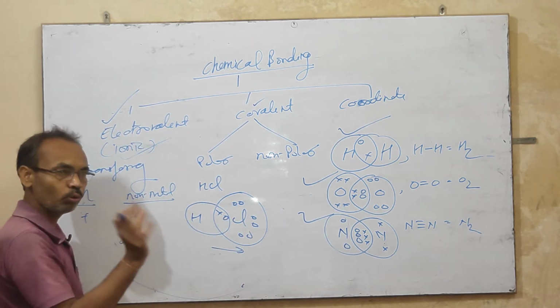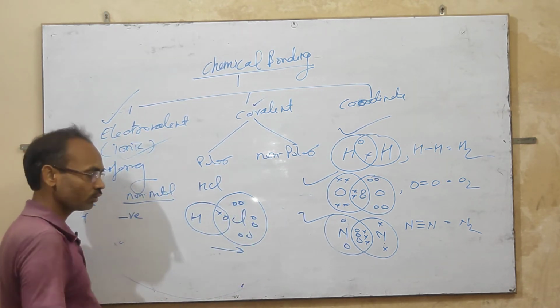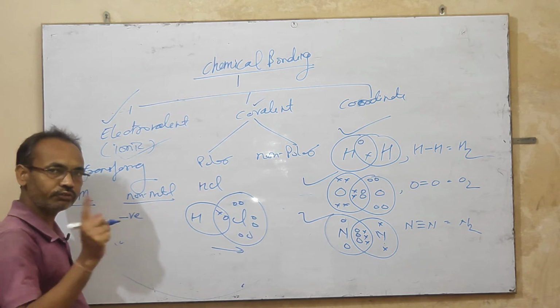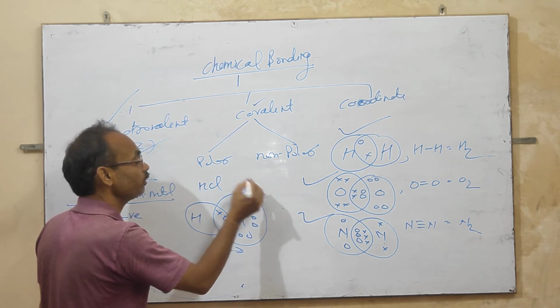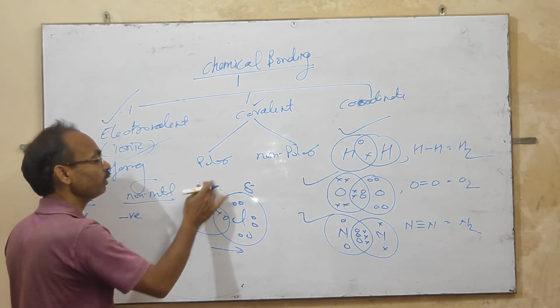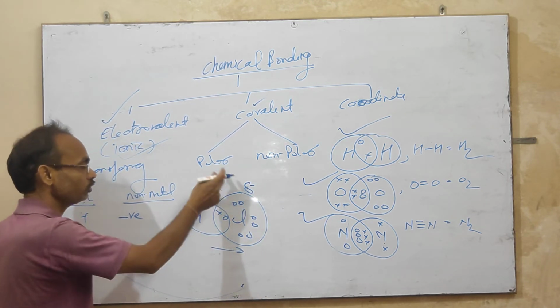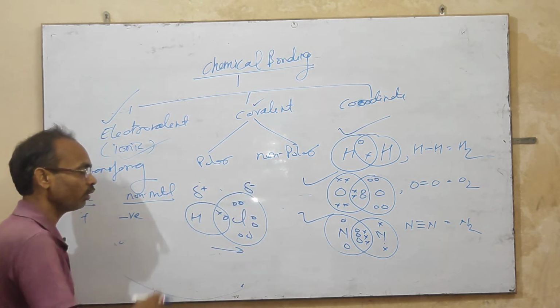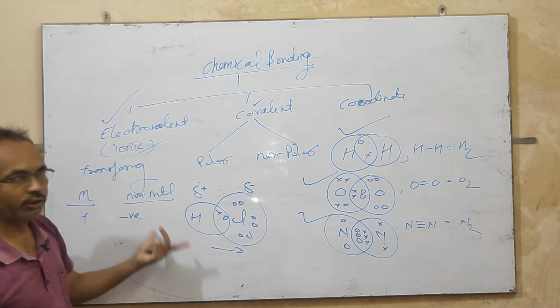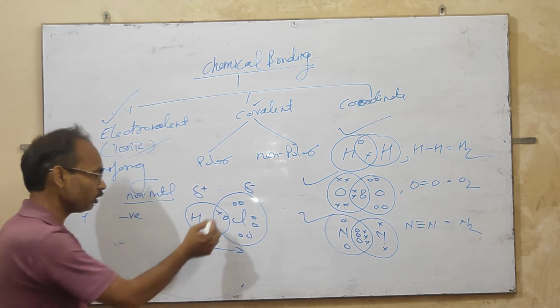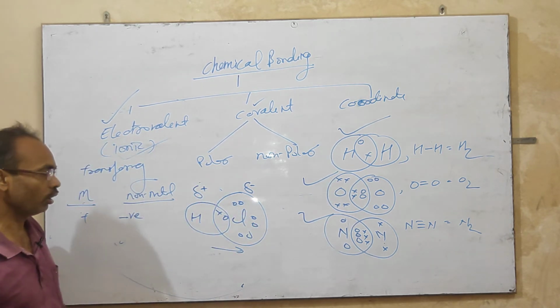due to more electronegativity power, and hydrogen has less electronegativity power, so chlorine becomes partial negative while hydrogen becomes partial positive. This is known as polar covalent bond and has behavior like the electrovalent. So it is a polar covalent bond.